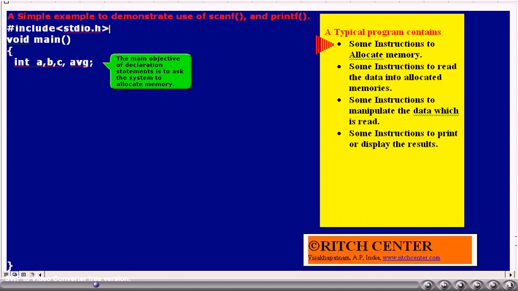We know that the variables, that is, the students' marks, will be rounded numbers. Thus, we have declared the A, B, C variables as int type. That is, we have to associate a type to the variables based upon the nature of the data which we wanted to store. We wanted the average also in a rounded fashion. Thus, we have declared AVG also as int type.